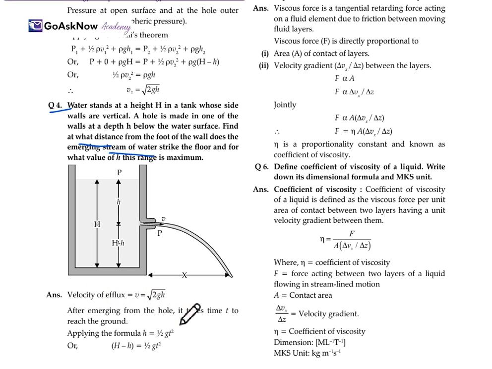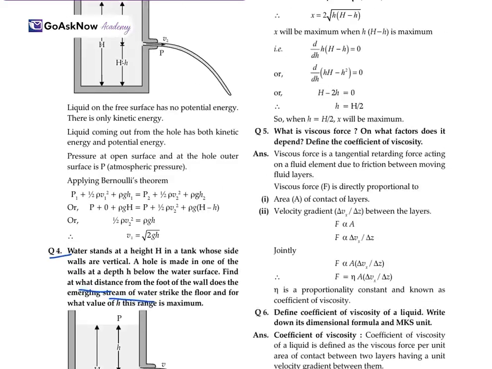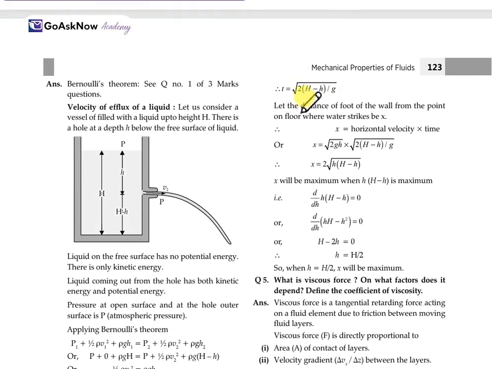After emerging from the hole, it takes time t to reach the ground. Then applying the formula, h is equal to half g t square, or we can say H minus h, the difference between both the heights, is equal to half g t square. So t will be equal to under root 2(H minus h) upon g. So x is the horizontal distance, which is equal to horizontal velocity into time. So x is equal to under root 2gh into 2(H minus h) upon g. So it will be x equals 2 times the square root of h(H minus h).